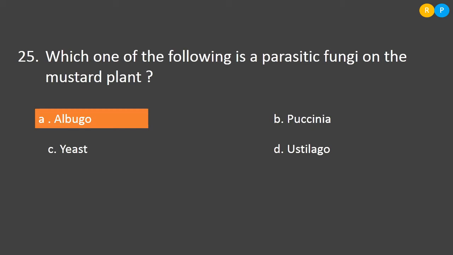Then option B, Puccinia. So, Puccinia is also a fungi belonging to the class Basidiomycetes. This causes rust disease in the plant, so it is called a rust fungus. Then option C, yeast. Yeast is a unicellular Ascomycetes and this will be used in most of the fermentation process. Then option D, Ustilago. Ustilago causes smut disease in plants, so it is called a smut fungi. So, the correct answer for this is albugo because it is parasitic to mustard plant.